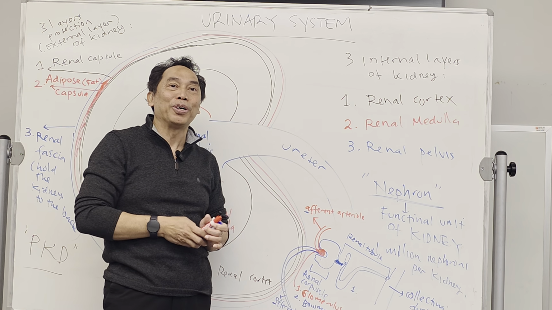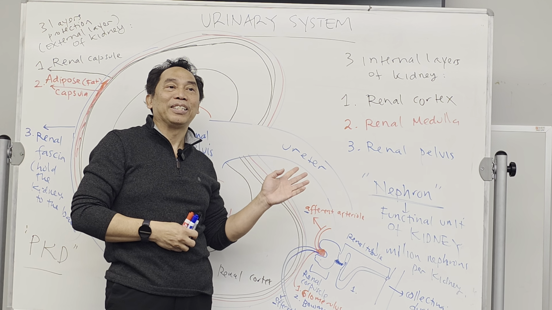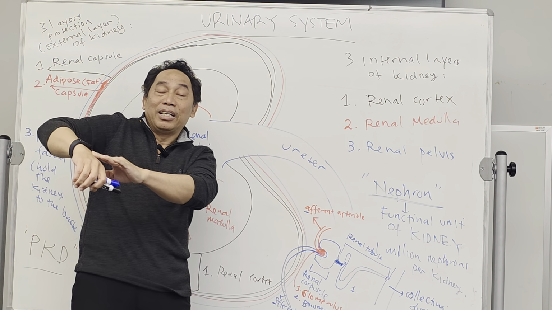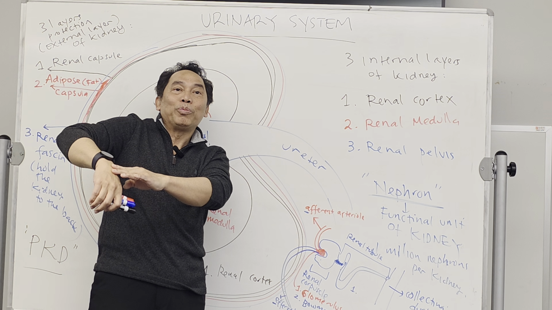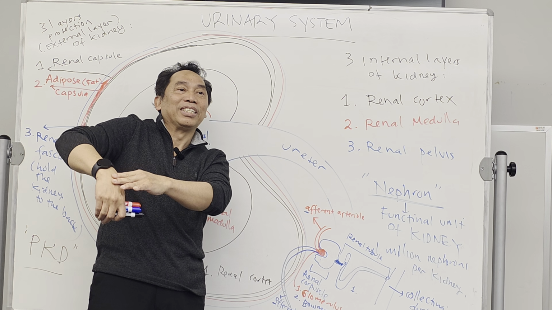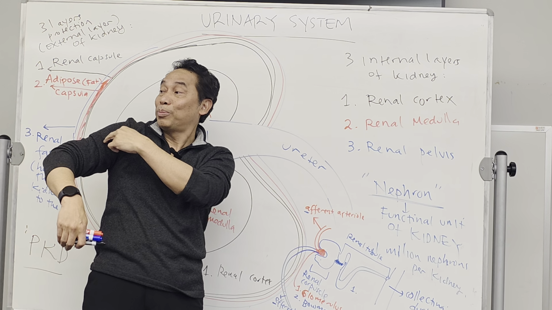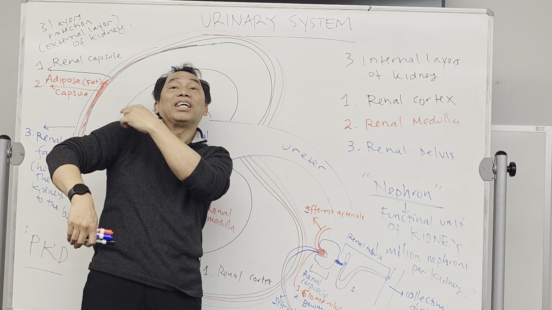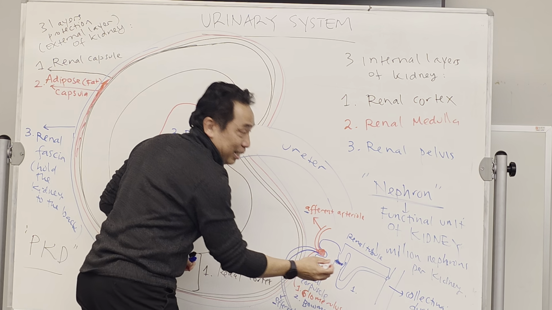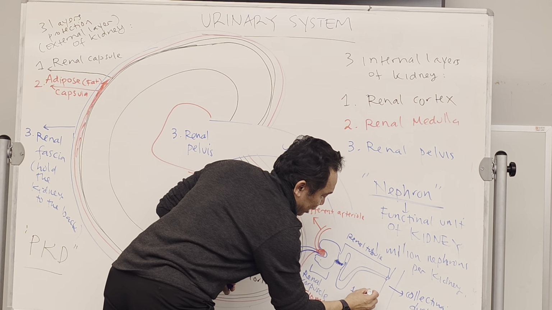Like the humerus and the wrist: which one is proximal, which one is distal? The wrist is distal, the humerus is proximal. The one close to the attachment is called proximal. Therefore, the one close to the renal corpuscle is called the PCT.